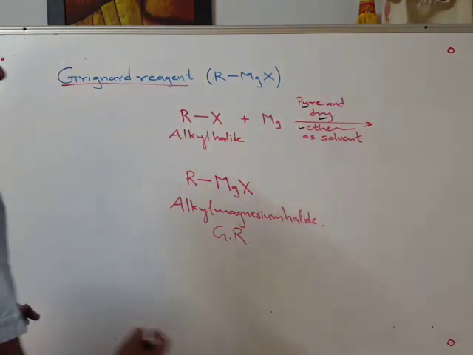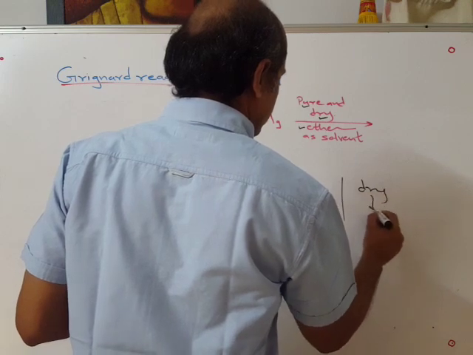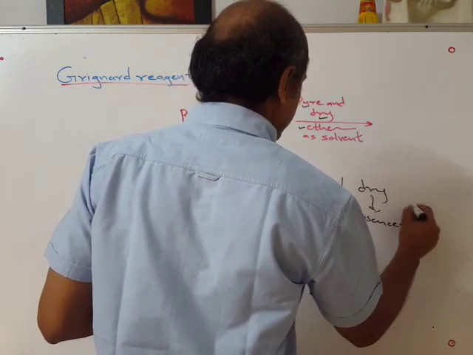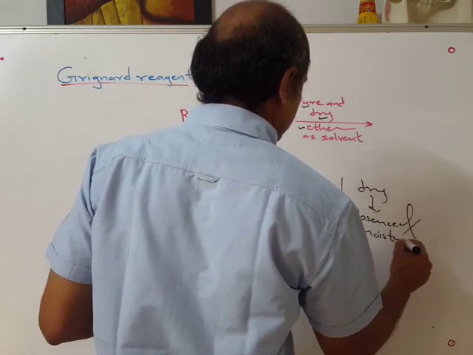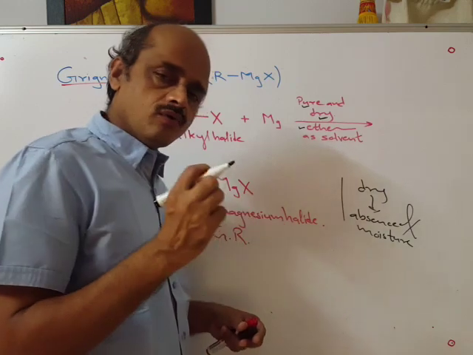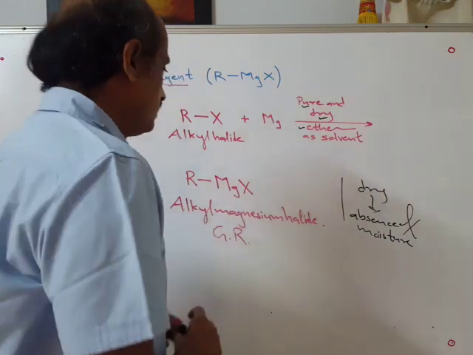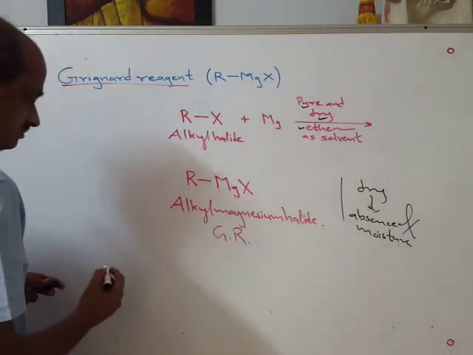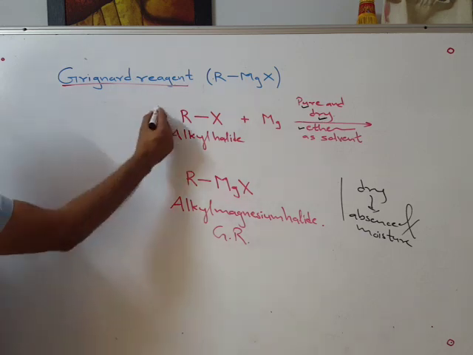Dry means absence of moisture, even a trace amount of water is not allowed, because Grignard reagent is a polar molecule.